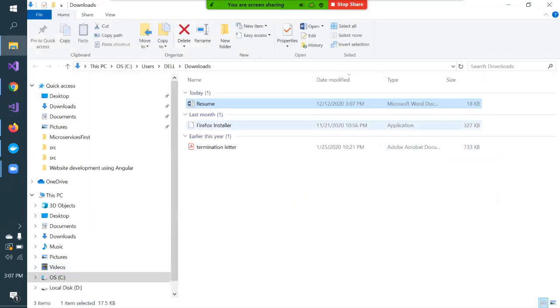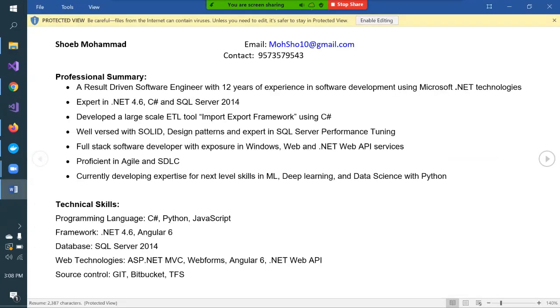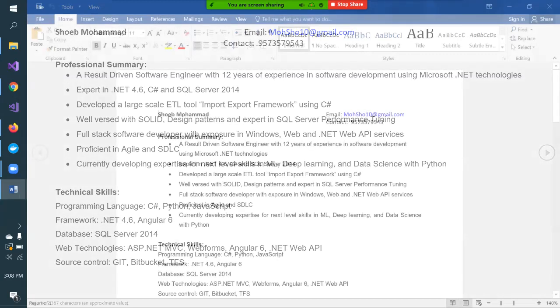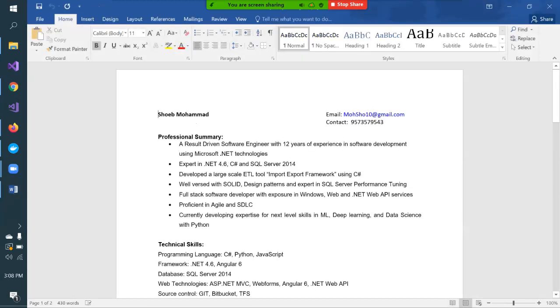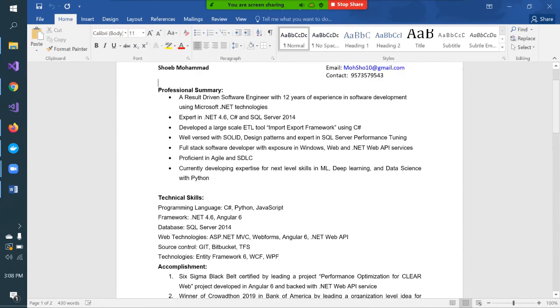I won't go into very much detail of the resume, but I want to highlight that what you mention in the resume is super critical, because that's the only thing that defines you to the employer. So mention your name, your email ID, contact number. I'm not saying that this resume I have created is the only format you should use, but